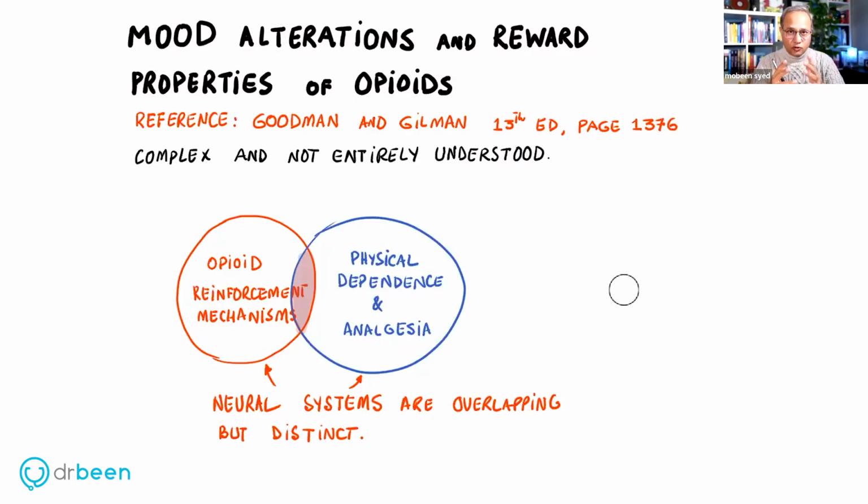Number two, we are still not entirely clear what the exact mechanism of rewarding properties or reinforcement properties is. And in this, I want to also add one more point here, and that is it was thought that dopamine release or dopaminergic neuron activation was behind the rewarding properties or the pleasure or the euphoria produced by opioids.